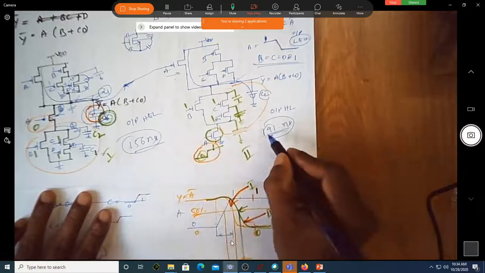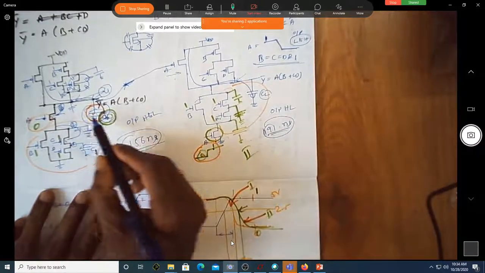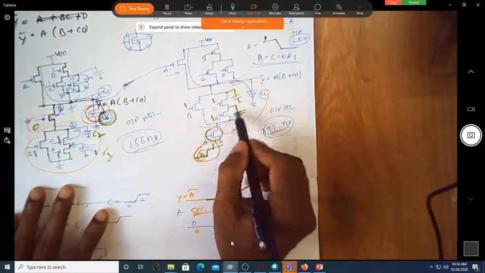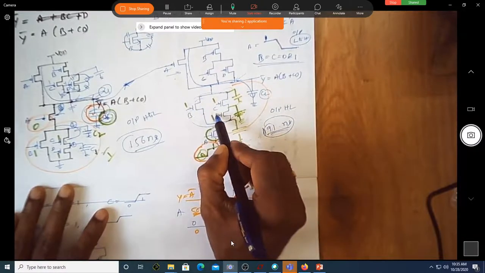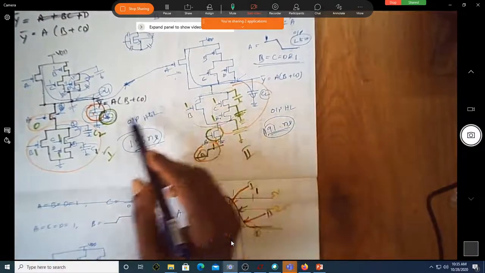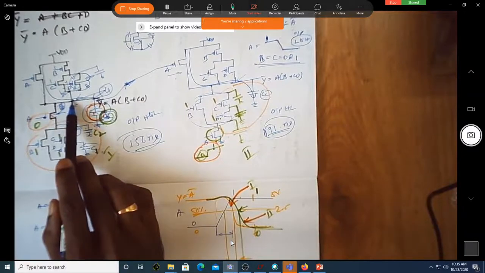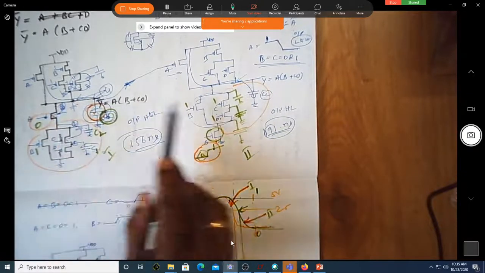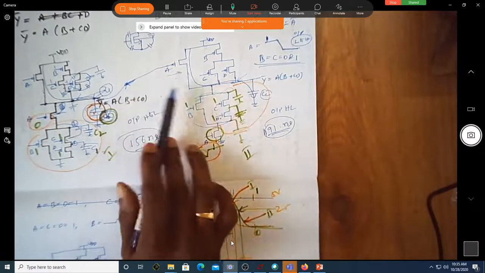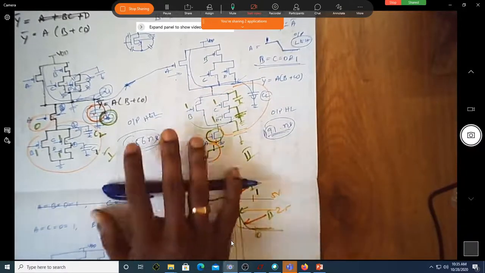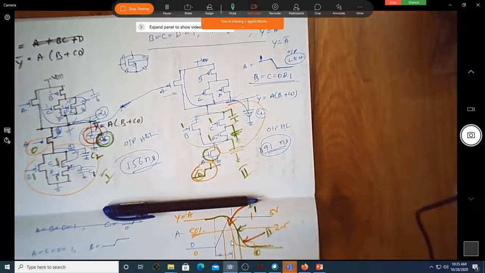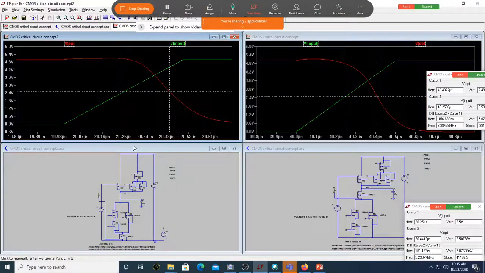This is highly significant because here this was not at all discharged. Except that, here the number of transistors contributing to this junction capacitance is 4 and 5. Except for that, the timing is almost the same. Shall we observe that once? Yes, sir. Let us just go back here and do it.